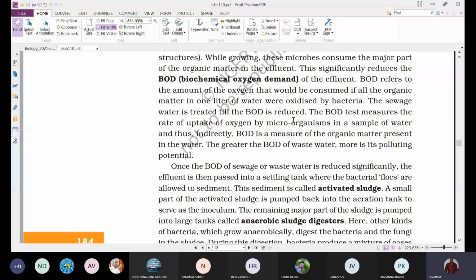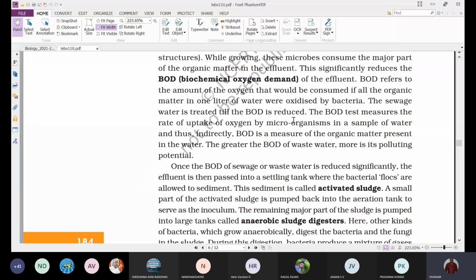The greater the BOD of wastewater, the more its polluting potential. So more BOD means more polluted water or more polluted sewage. The sewage has a large amount of organic matter.